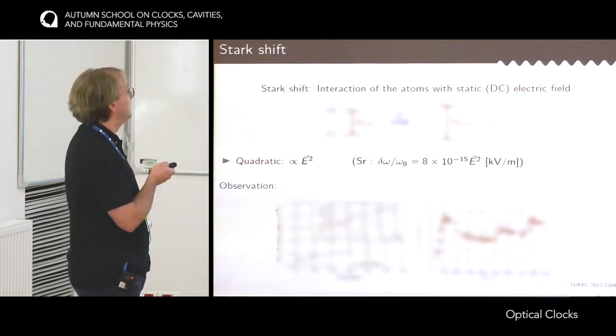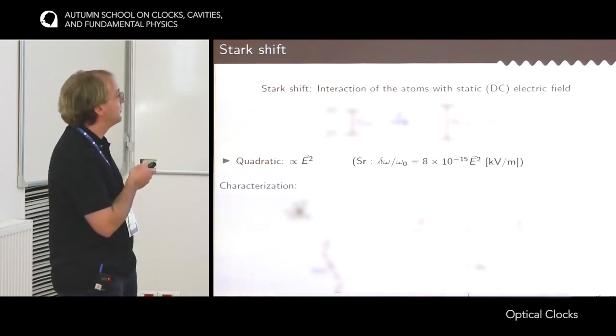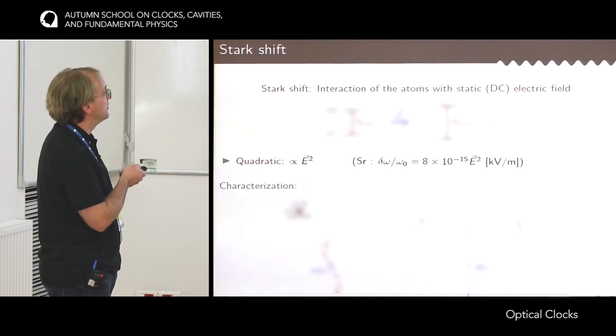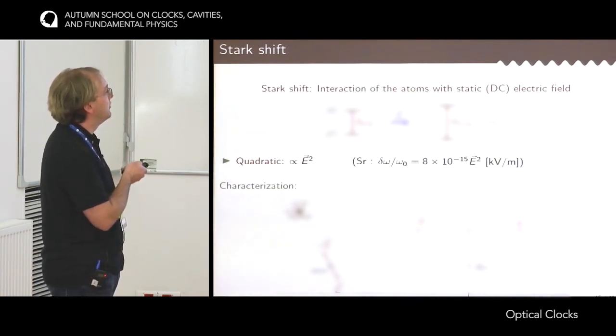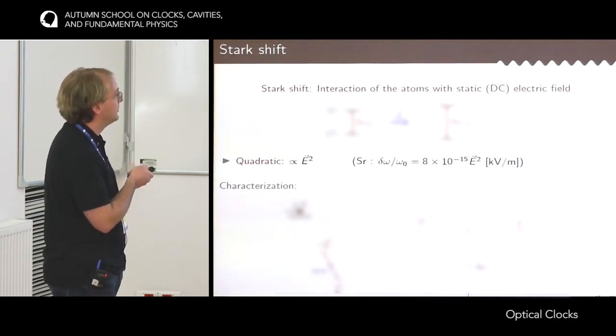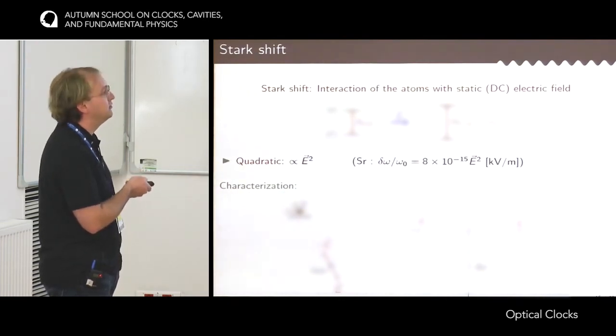But of course, it's not enough to observe the effect. You have to quantify it. So this is a way to quantify this effect. The idea is that you have the atoms here. You bring an electrode close to the atoms, and you measure the frequency of the clock transition when switching between plus V and minus V on the electrode, so two opposite voltages, which means that you would create close to the atoms an electric field that has an opposite sign, but the same magnitude.